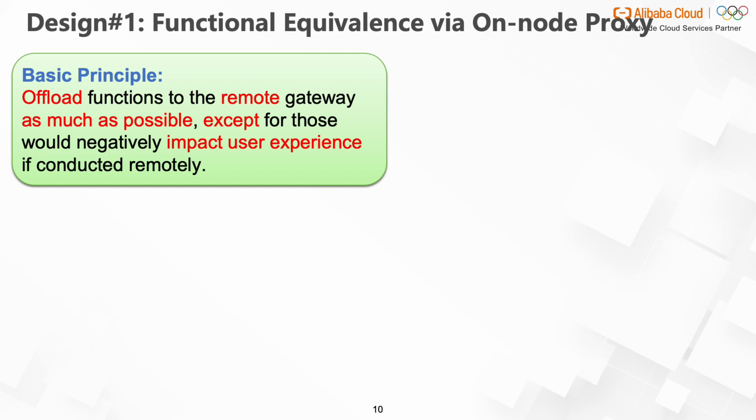To ensure function equivalence, we follow the basic principle: offload functions to the remote gateway as much as possible, except for those that would negatively impact user experience if conducted remotely. Service mesh generally offers 3 major features: traffic control, zero trust network, and observability.